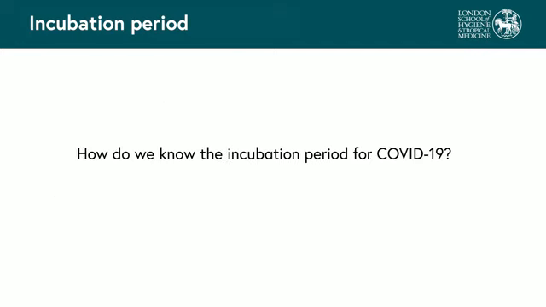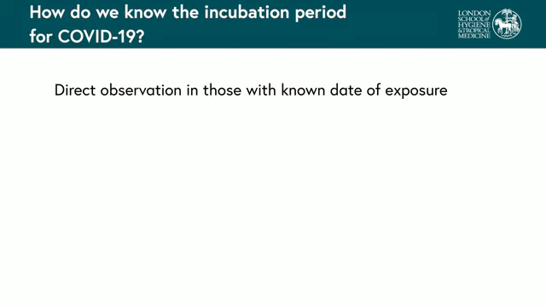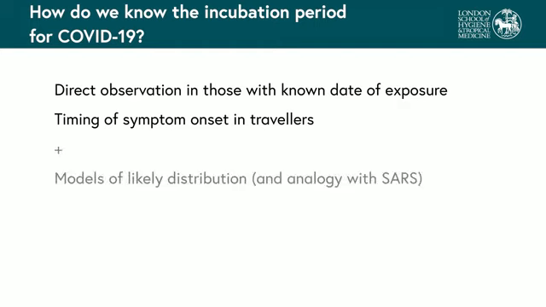Because COVID-19 is new, we didn't initially know the incubation period. It was estimated from direct observation of people with COVID-19 with known dates of exposure, and from travellers from Wuhan, as we knew the last possible date of exposure, together with models of the likely distribution of incubation periods based on the typical shape, and comparison with what was known for SARS from 2003.